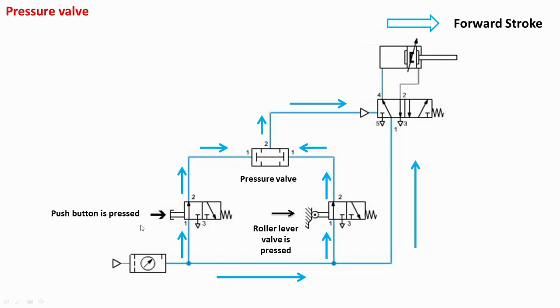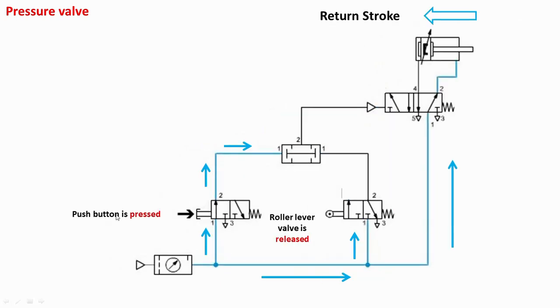So the push button of this valve is pressed and the roller lever valve of this 3 by 2 valve is pressed. So that is the logic AND circuit. If any one of these is not operated, we will not get the output at port 2. So that is the function of this pressure valve.